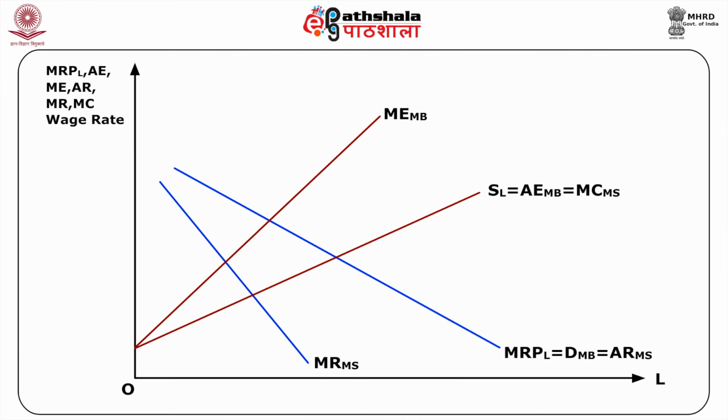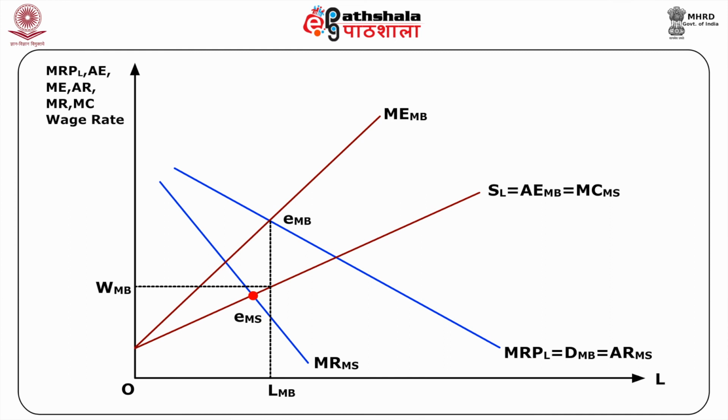The profit maximizing equilibrium of the monopsonist buyer would be at EMB, where the MRPL is equal to the MEMB. Thus, the monopsonist buyer would like to hire LMB units of labor, and the wage rate it would be willing to pay is equal to WMB read from the supply curve of labor. The profit maximizing equilibrium of the monopolist seller would be at EMS, where the MRMS is equal to the MCMS.